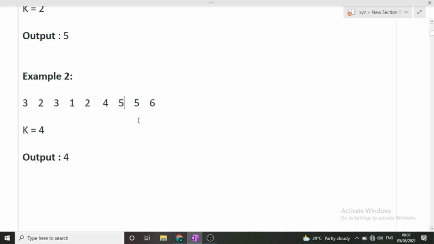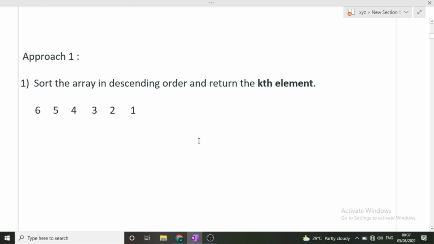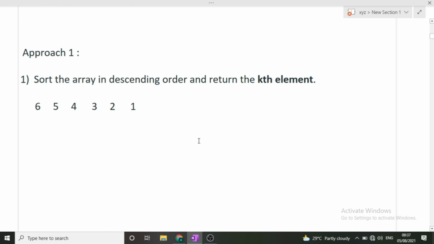First, I will talk about the brute force, or you can say the naive approach, that will come into our mind. And next I will be talking about the optimized approach, in which we have to use a certain data structure to perform this thing. So the first approach is very simple, that will come into everybody's mind.